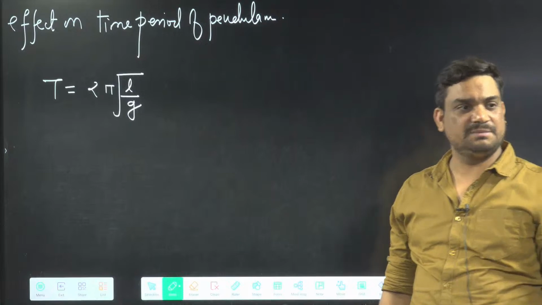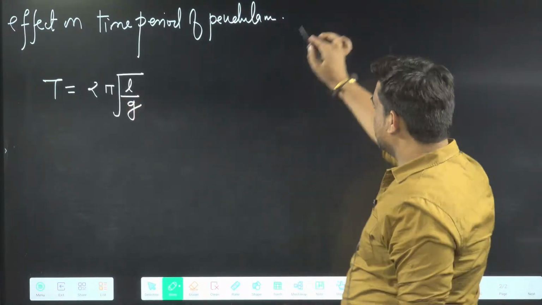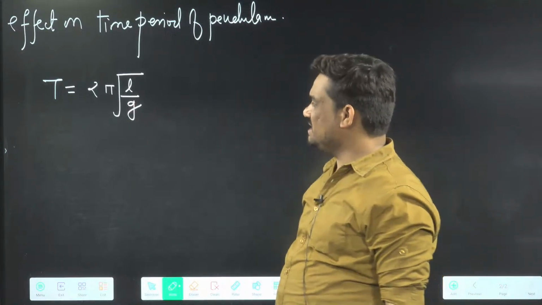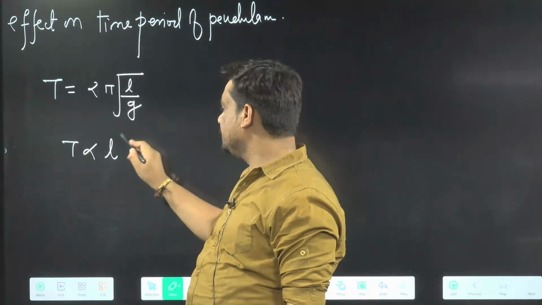So ultimately we have to do this thing. Here I get T equal to 2 pi root L by g, okay? If temperature is changed, then g will not change, 2 pi will not change. So we get T proportional to L power 1 by 2.